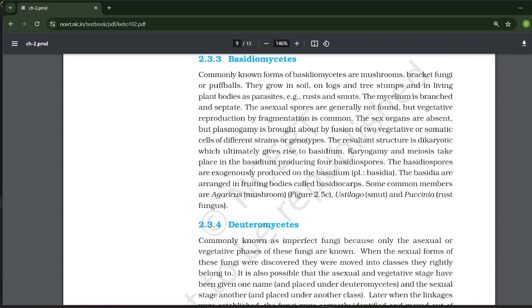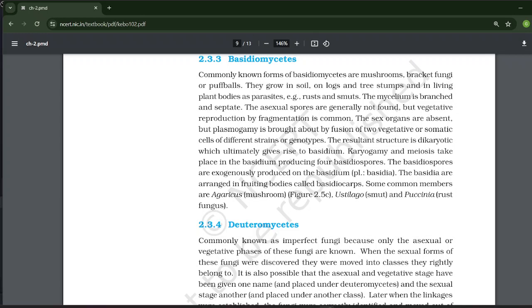Basidiomycetes, commonly known as the club fungi, are mushrooms, bracket fungi, or puffballs. They grow in soil, on logs and tree stumps, and in living plant bodies as parasites. Examples: rusts and smuts. The mycelium is branched and septate. Asexual spores are generally not found, but vegetative reproduction by fragmentation is common.